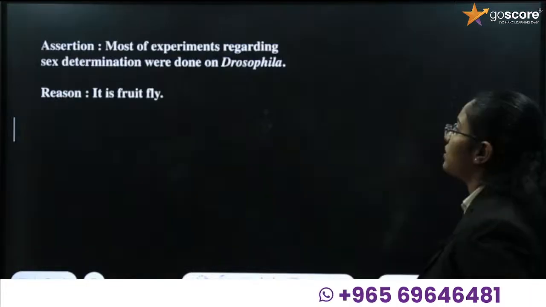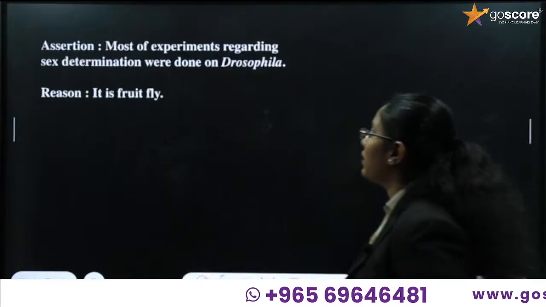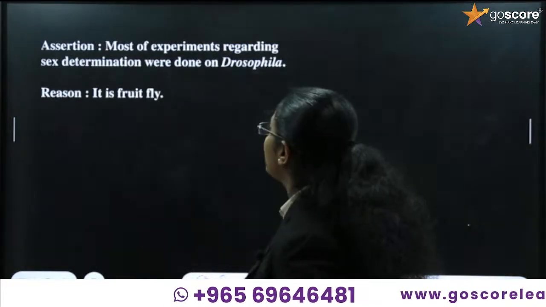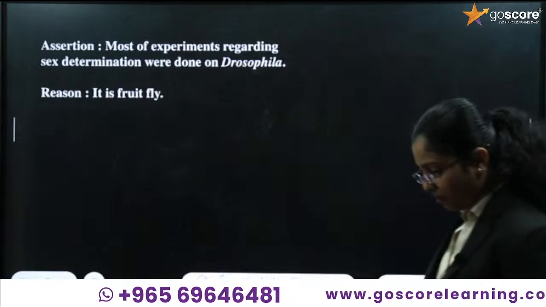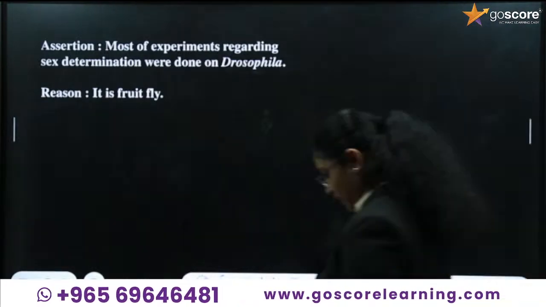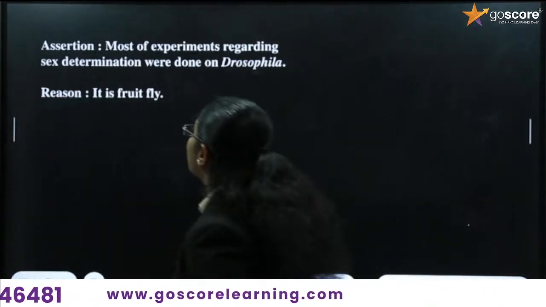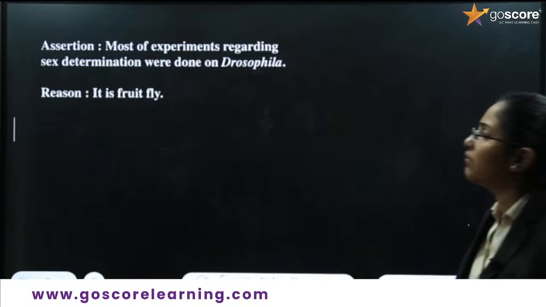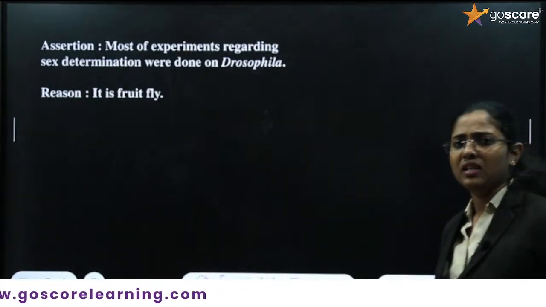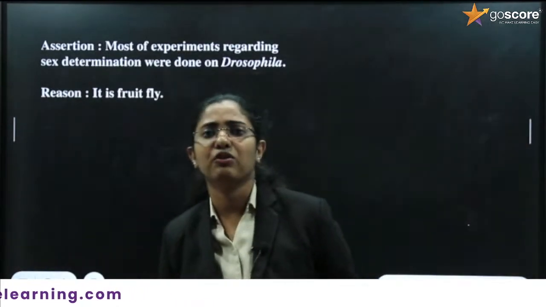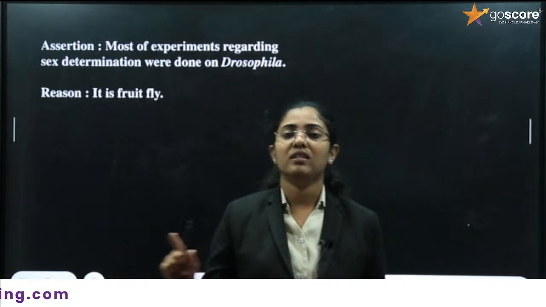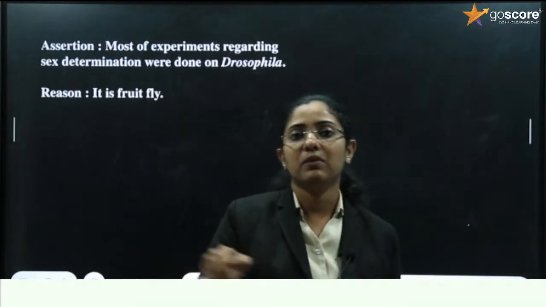Okay, so what is the next question? Most of the experiments regarding sex determination were done on Drosophila. Do you know that it is correct or not? Why is it done on Drosophila? I have told you that in the case of Drosophila, the lifespan is only about 2 weeks. So within 2 weeks, we'll get the result.